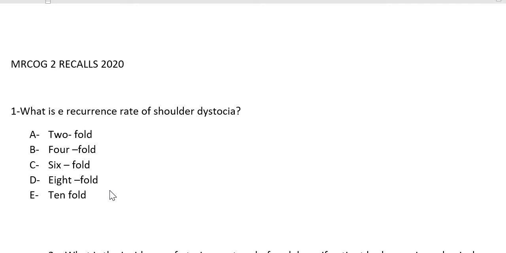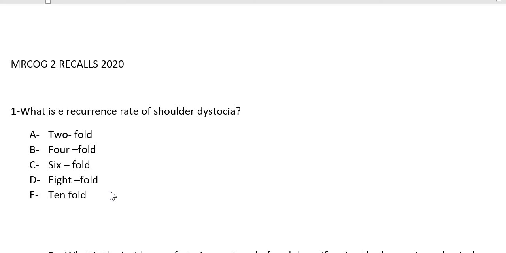It's the impaction of the anterior shoulder, shoulders behind the pubic bone like that, okay? And the risk of recurrence, if we count, it is actually 1 to 25% as mentioned in the guideline. Risk of recurrence is 1% to 25%.